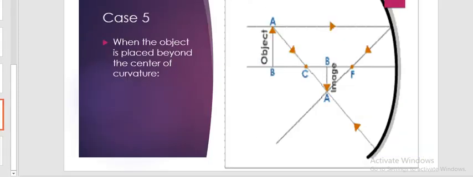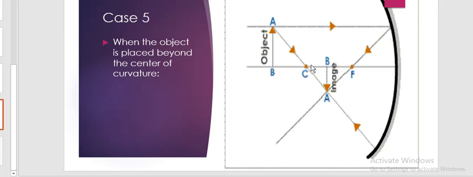Okay, now case 5, when the object is placed beyond the center of curvature. Beyond means the backside of the center of curvature: pole, focus, center of curvature, and this is the beyond limit. You can say the object is here. When the ray incident parallel to the principal axis is reflected, it passes through the focus.